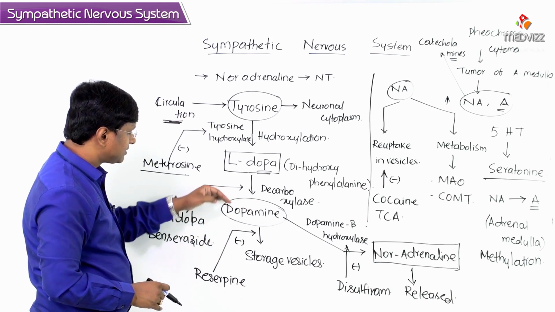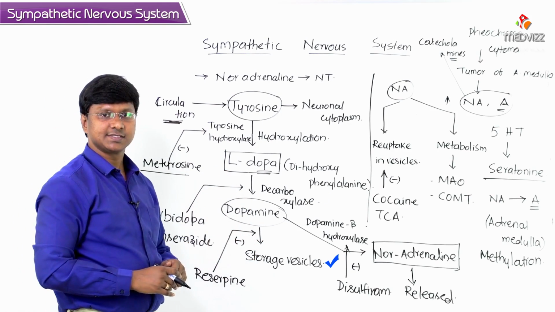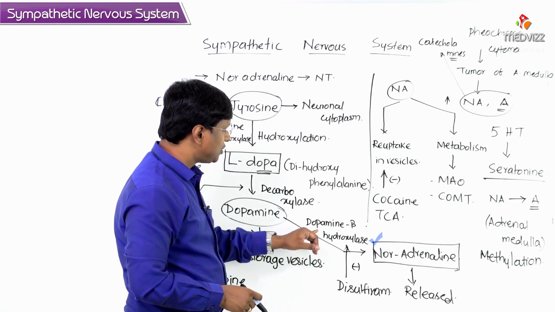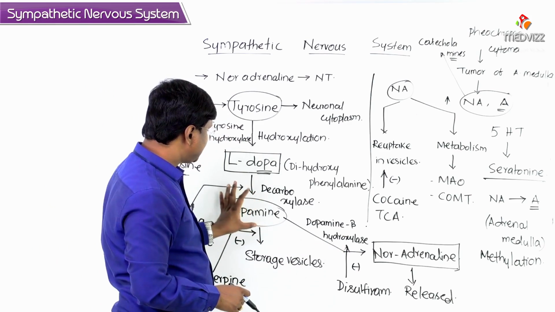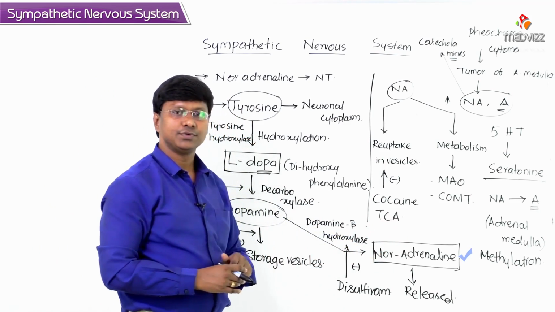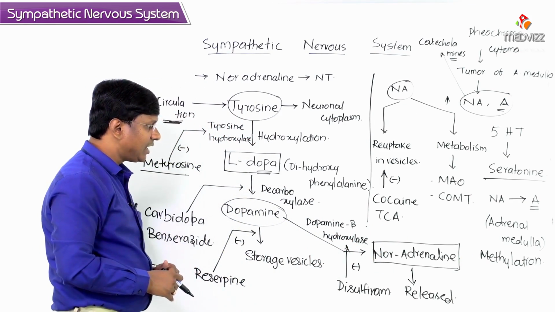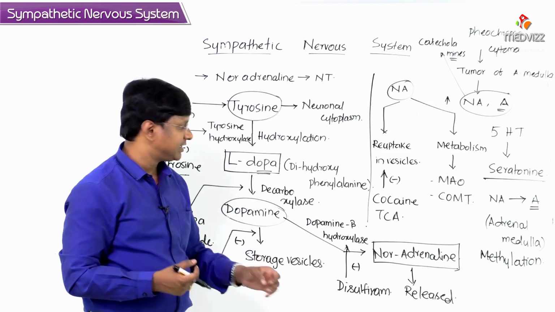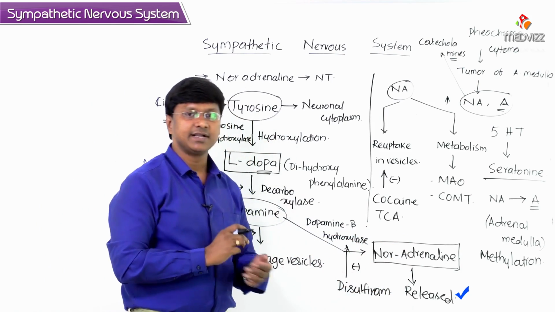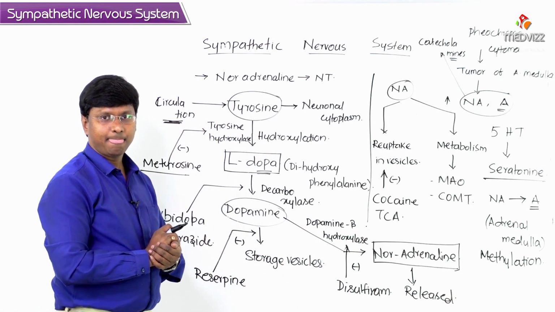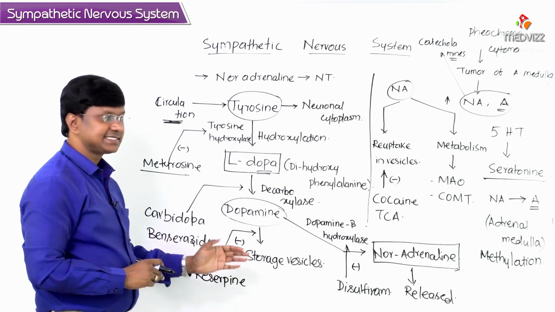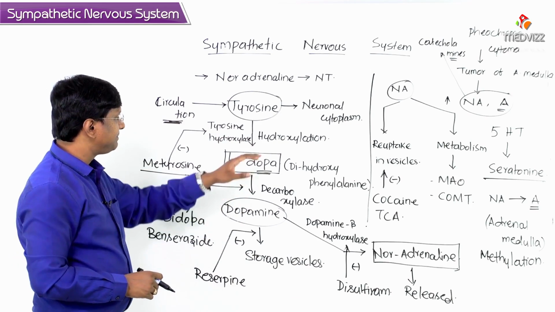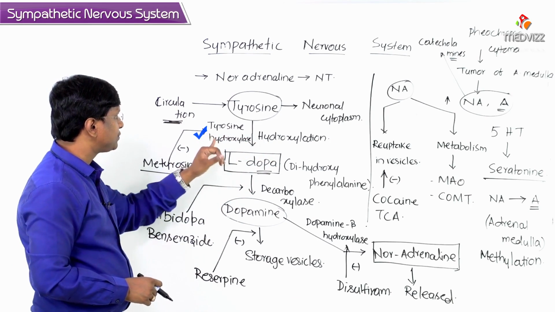This tyrosine undergoes hydroxylation in the presence of tyrosine hydroxylase to levodopa, which is also called dihydroxyphenylalanine. This levodopa, in the presence of the enzyme decarboxylase, is converted into dopamine. Now this dopamine is sent into the storage vesicles. Within the storage vesicles, in the presence of dopamine beta hydroxylase, this dopamine is converted into noradrenaline. Once the sympathetic neuron receives the stimulus, the noradrenaline is released as a neurotransmitter. Now, at various levels, the steps can be inhibited. For example, you take the hydroxylation step by tyrosine hydroxylase.